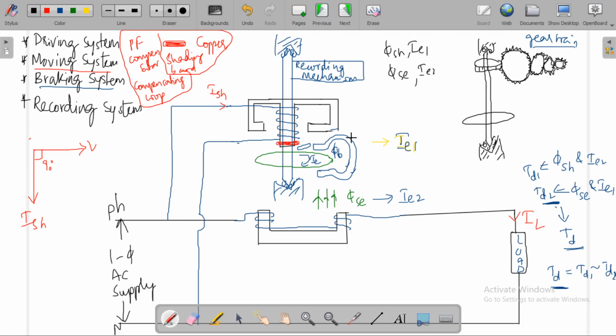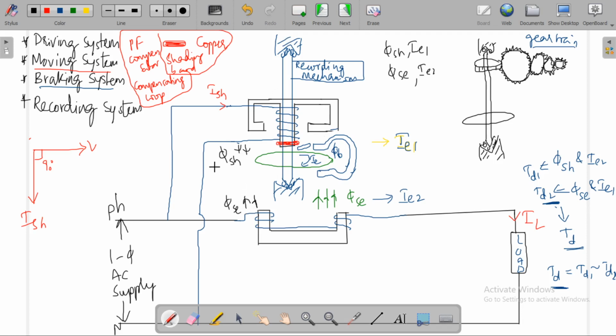Let phi sh be the flux which is produced by this shunt magnet. So this magnet will produce phi sh. This other magnet will produce phi sc.